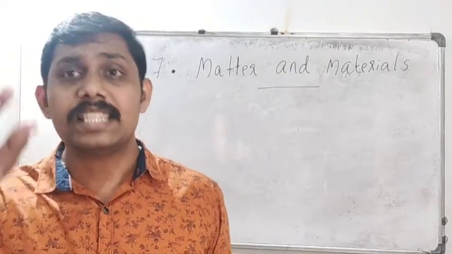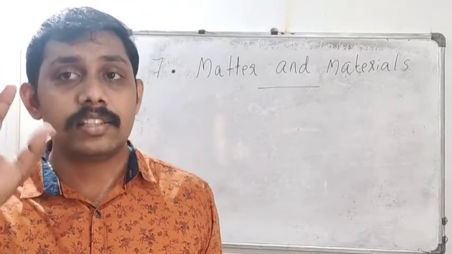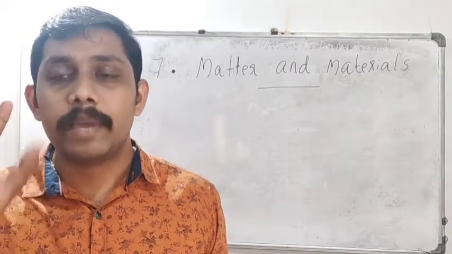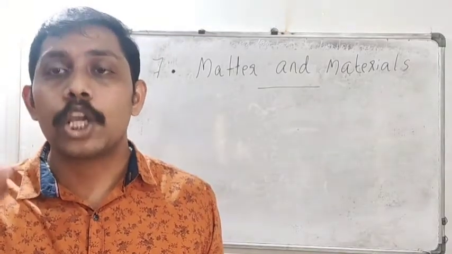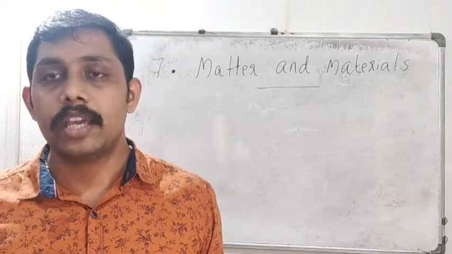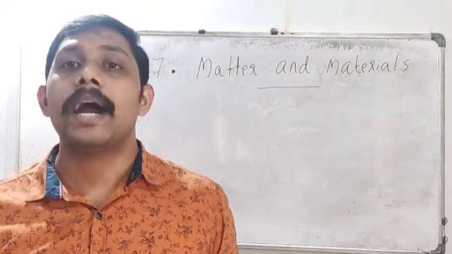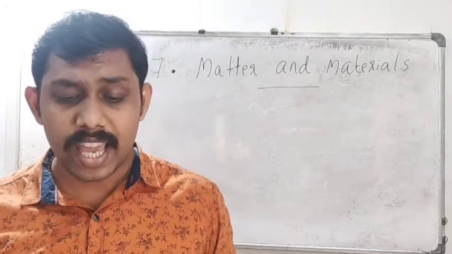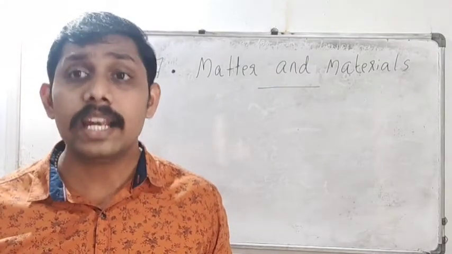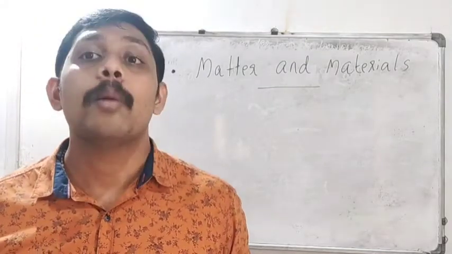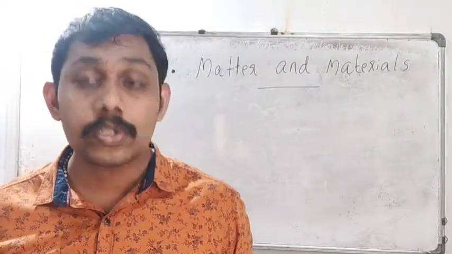This difference is based on the molecules present in it. Molecules means matter is made up of very tiny particles. So what do you mean by molecules?